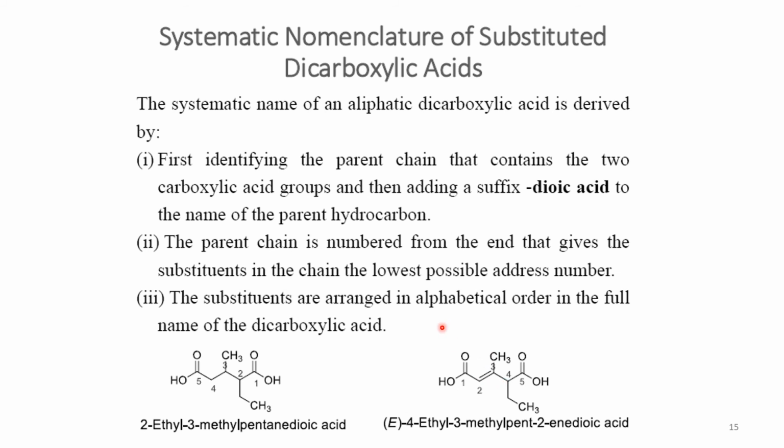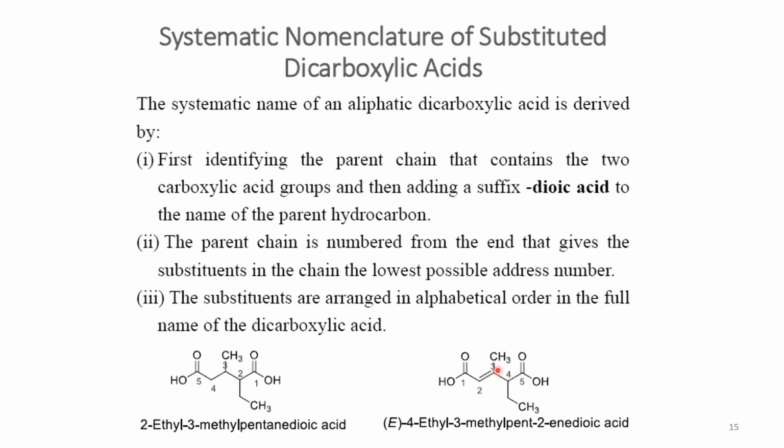But if you notice, there is one more thing, that is the carbon-carbon double bond. The carbon-carbon double bond has priority over other substituent groups, so we have to give it the lower number. So it means we have positions 2, 3 and 4, that makes 9. In this case we shall start numbering in such a way that the double bond gets the lowest number. We give it a name where methyl is present at the 3 position, and ethyl is present at the 4 position, whereas the carbon-carbon double bond is at carbon number 2.